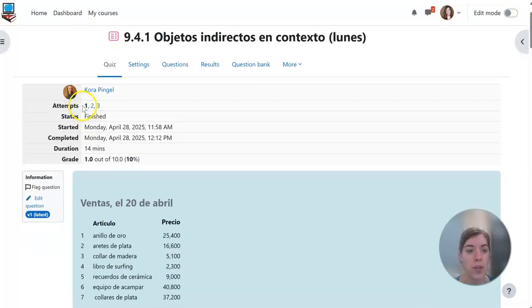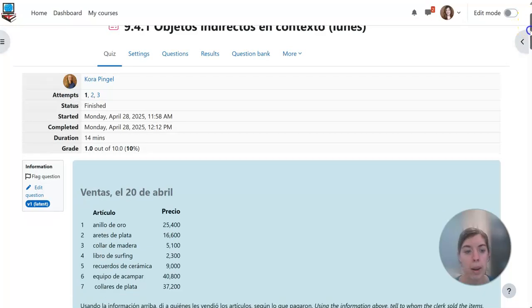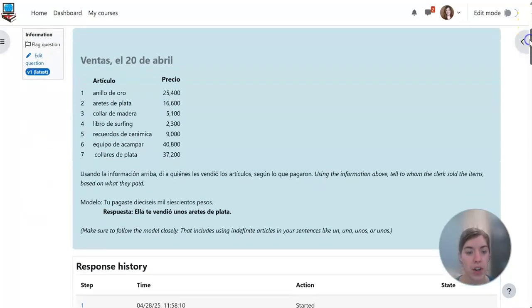So right now I'm in your first attempt. First of all, you had this information, and the information gave you what you'll use, plus a modelo, a model or an example. It says, usando la información arriba, di a quienes les vendió los artículos. So to whom the clerk sold the items, según lo que pagaron. So according to, or based on, what they paid.